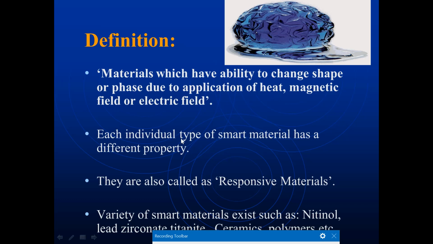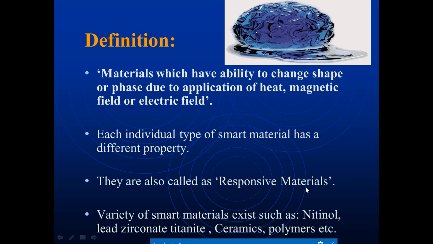Whenever you apply a magnetic field or electric field to a material, it changes its shape and phase. That type of material we call a smart material. Each individual type of smart material has different properties. So they are also called responsive materials. We are going to call these smart materials responsive materials.